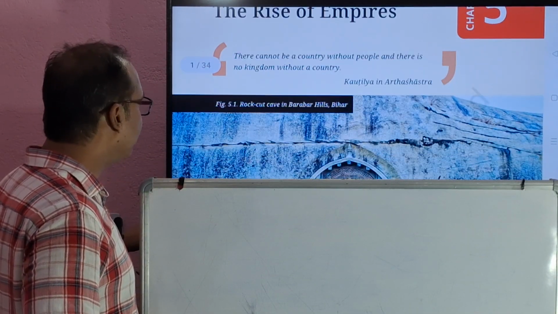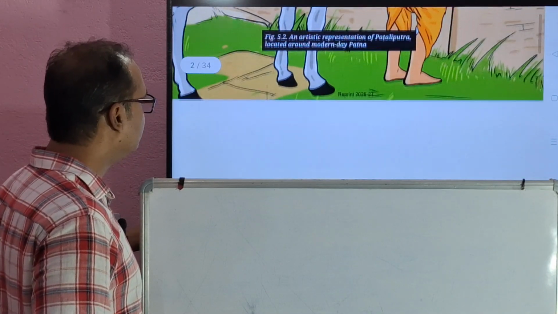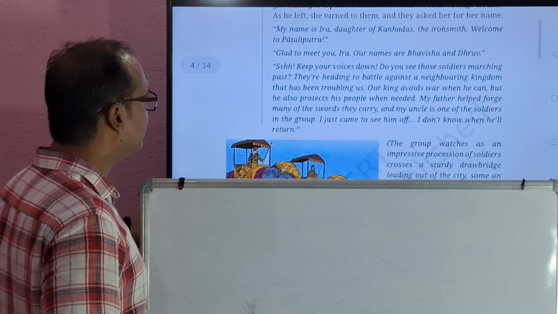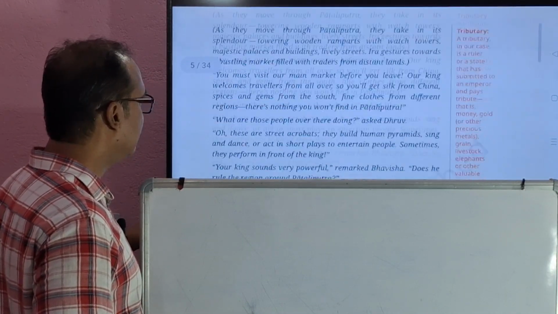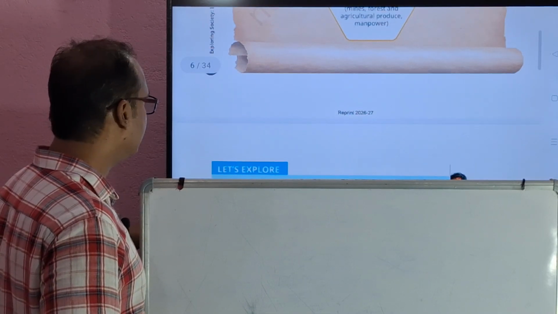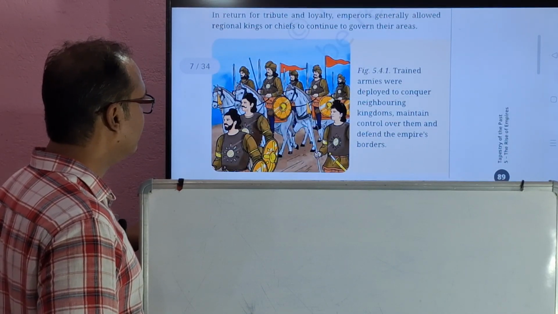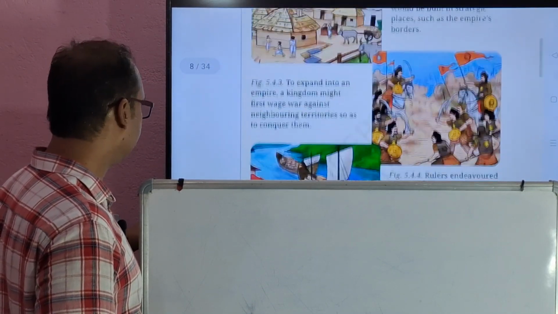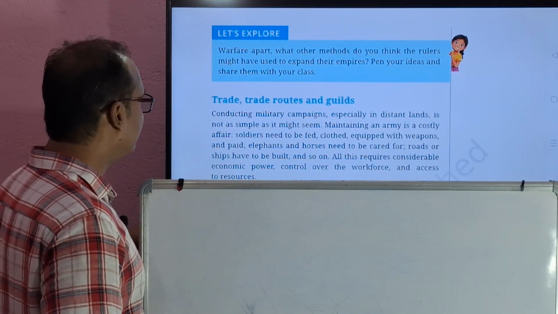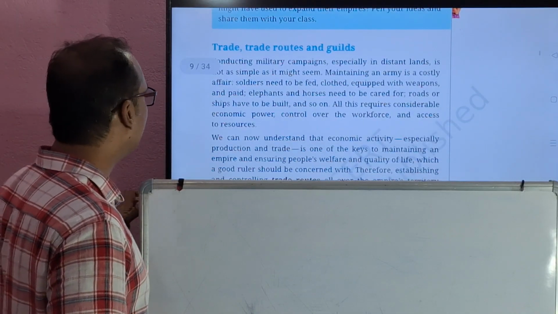The rise of empires, we have discussed all these things. What is an empire, and the features of an empire, we have discussed. Now we have to start from trade routes and guilds.